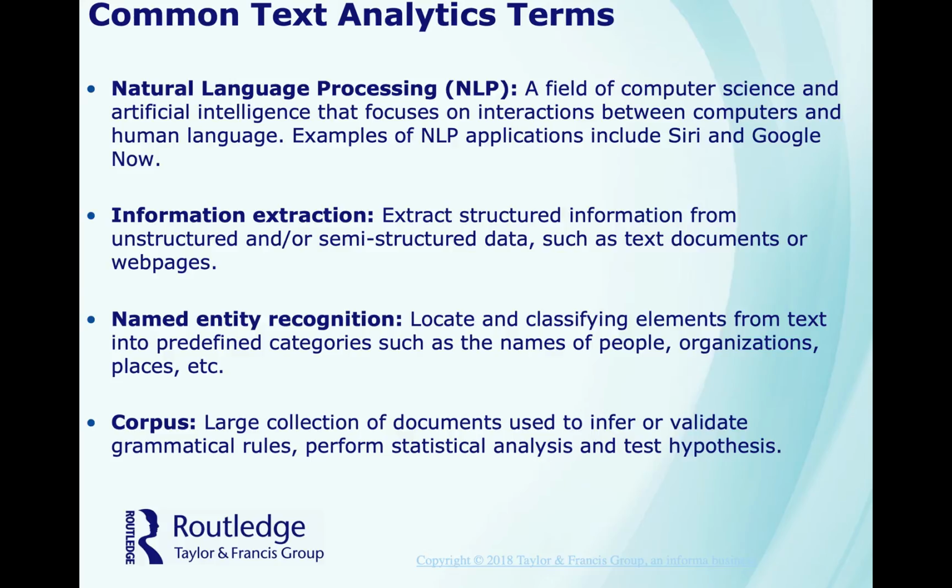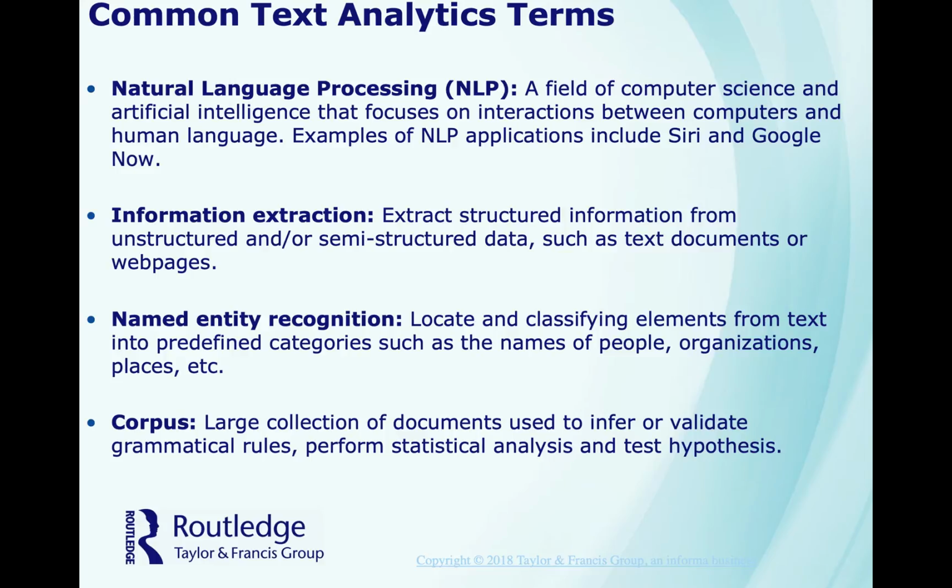Information extraction, extracting structured information from unstructured and or semi-structured data, such as text documents and web pages. Named entity recognition. This is locating and classifying elements from text into predefined categories like names of people, organizations, or places. And then corpus.